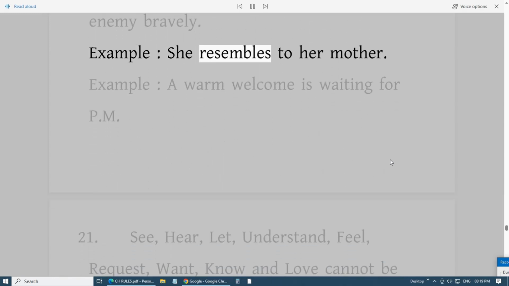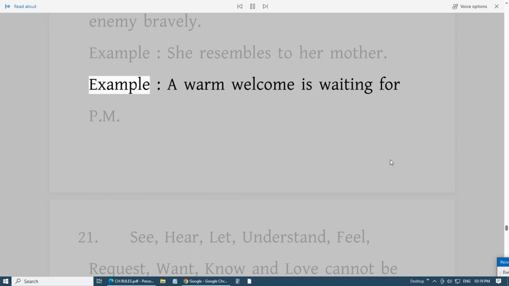Example, she resembles to her mother. Example, a warm welcome is waiting for PM.